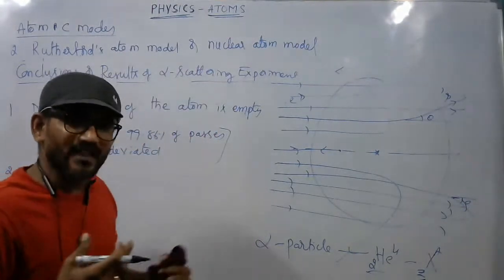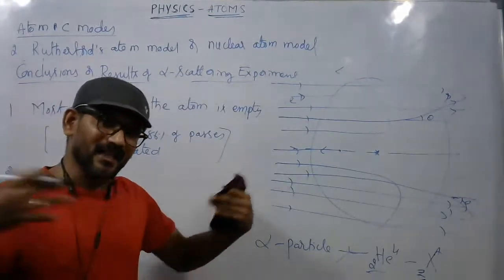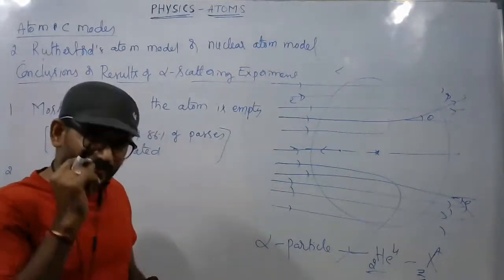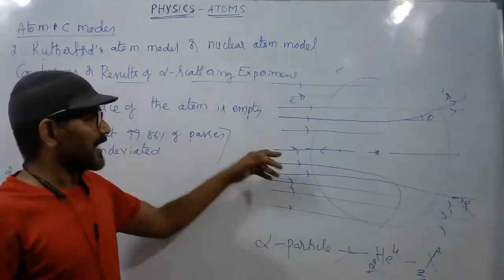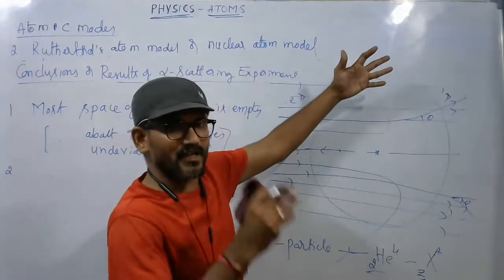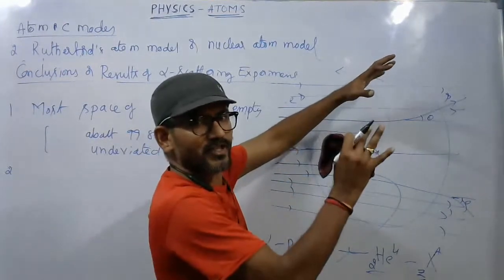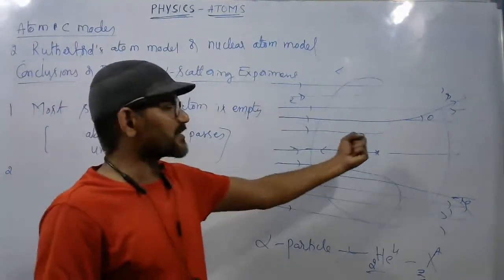As we already know from your lower classes, like particles repel and unlike particles attract. From that concept, it is concluded that as alpha particles are deviating, some similar kind of charge is there inside the atom, making the alpha particles deviate.